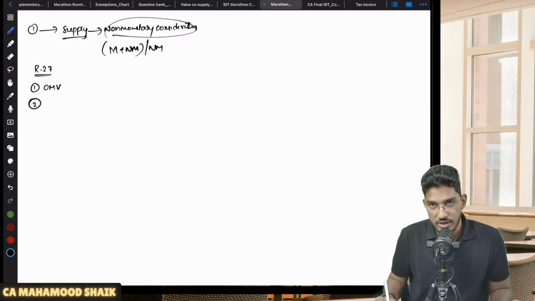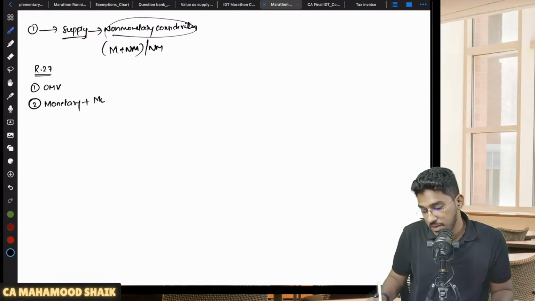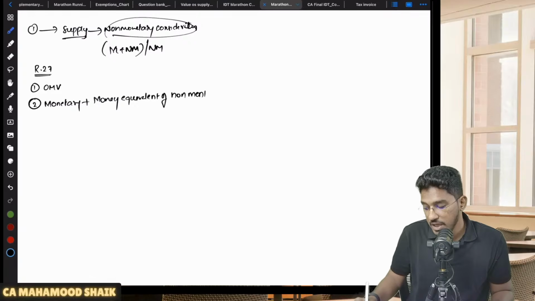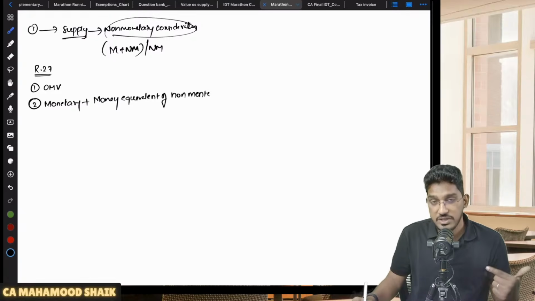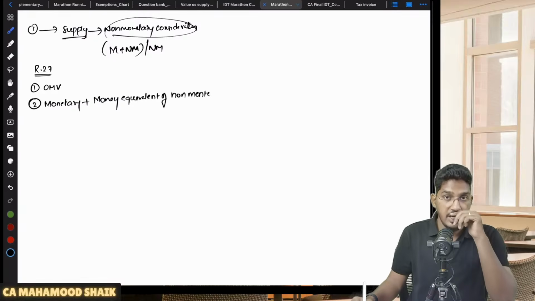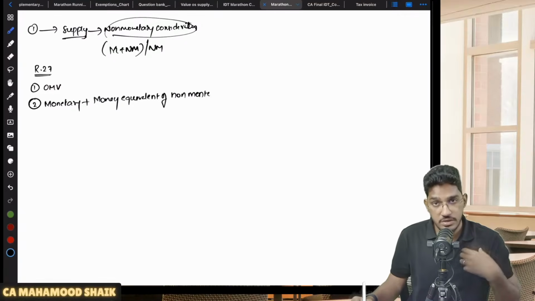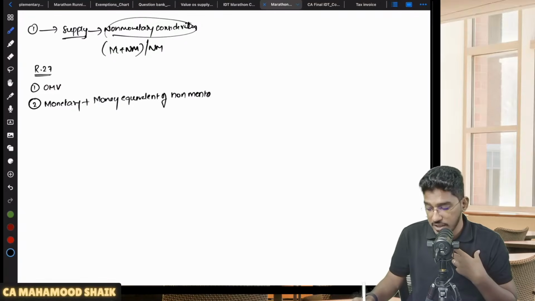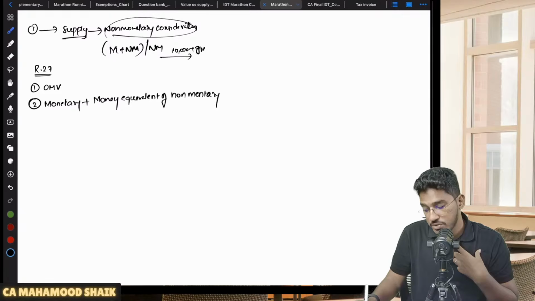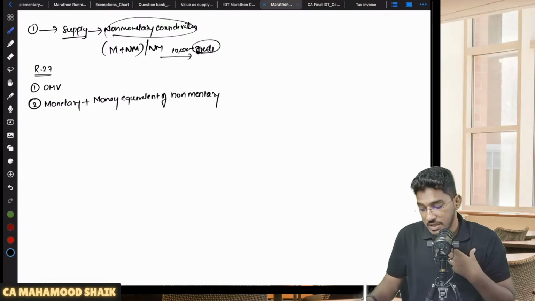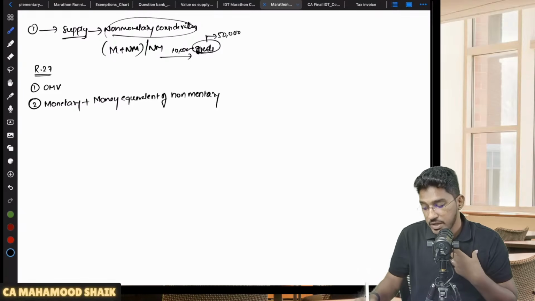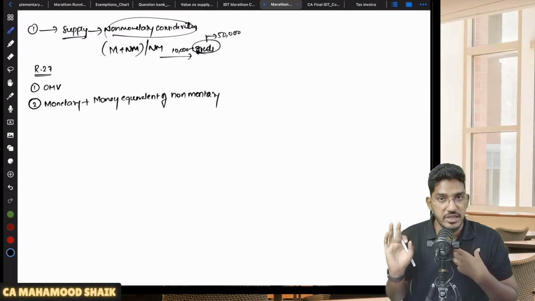Sir, if open market value is not available, then, as you are getting monetary consideration, it will be that monetary consideration plus money equivalent of non-monetary consideration. So whatever money consideration, let us say for example, I am getting for making a supply 20,000 rupees of cash and 50,000 rupees worth goods also I am receiving. Now I have to determine the money equivalent of the non-monetary consideration. Let us say I received 10,000 rupees of cash and some goods, and the money equivalent of these goods is 50,000 rupees. So 10,000 plus 50,000, 60,000 rupees will become my value of supply.